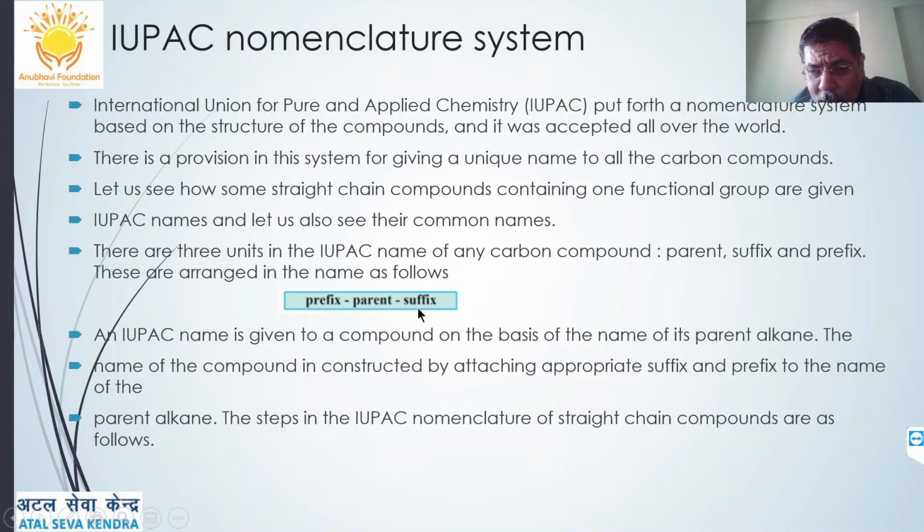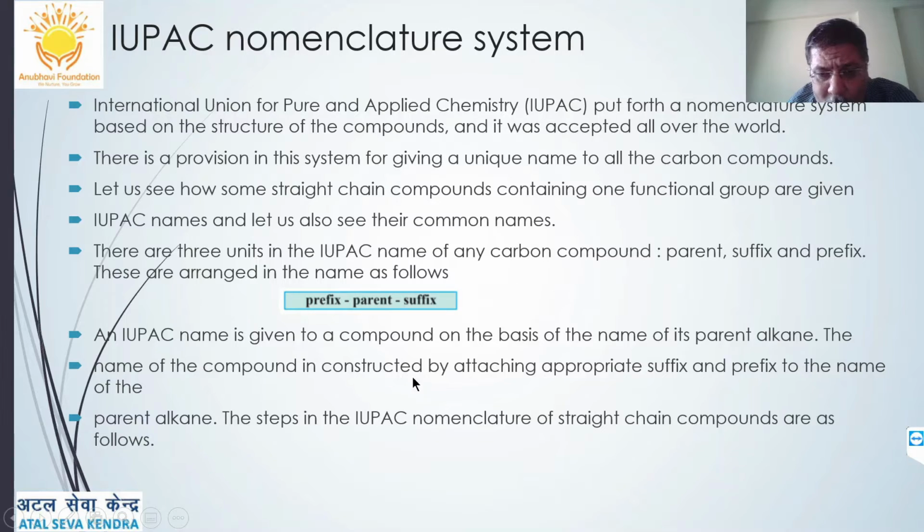Then there can be a suffix or a prefix. Suffix is attached after the parent chain, whichever is the selected longest carbon chain, and prefix is attached before it. It can be a branch which is numbered accordingly, and suffix is generally the functional group, which is the main functional group in that compound.